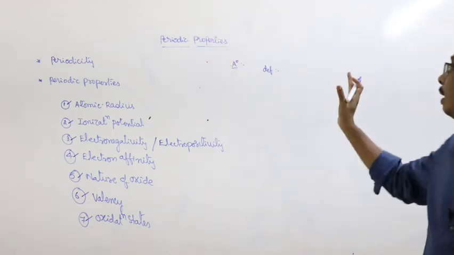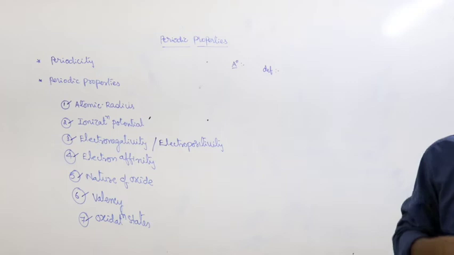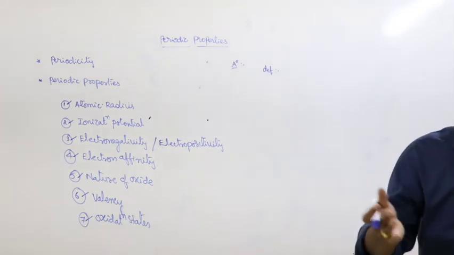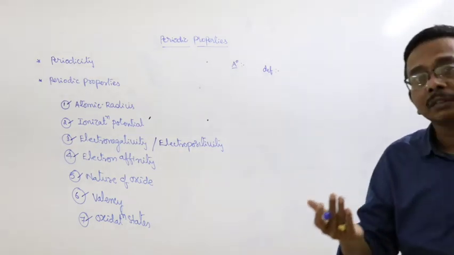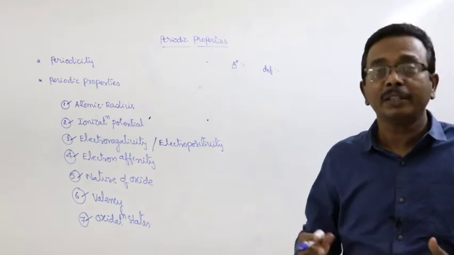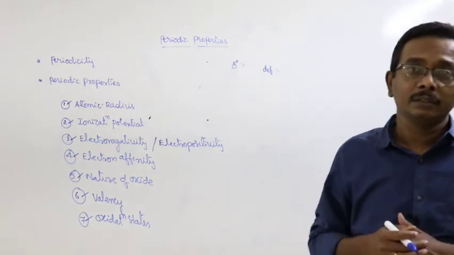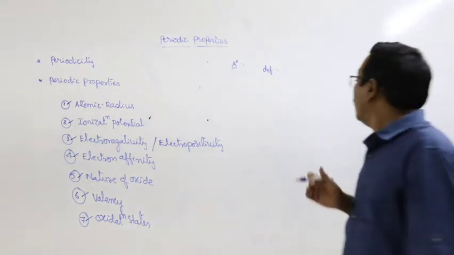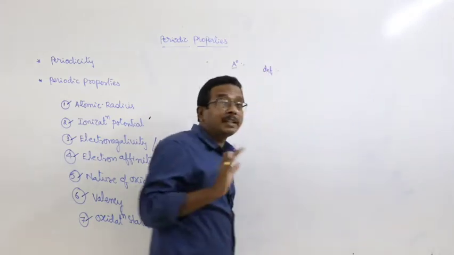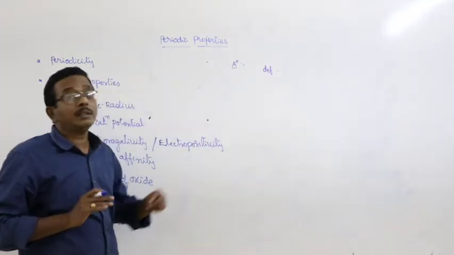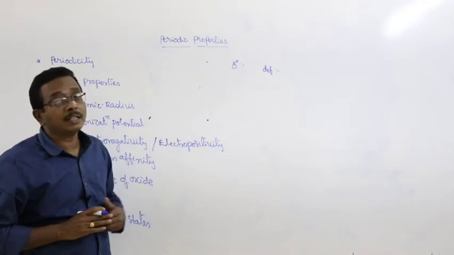But unfortunately, the two definitions are in vain. That means they are rejected, they are obsolete. What is the reason for the rejection of the previous definitions for atomic radius?